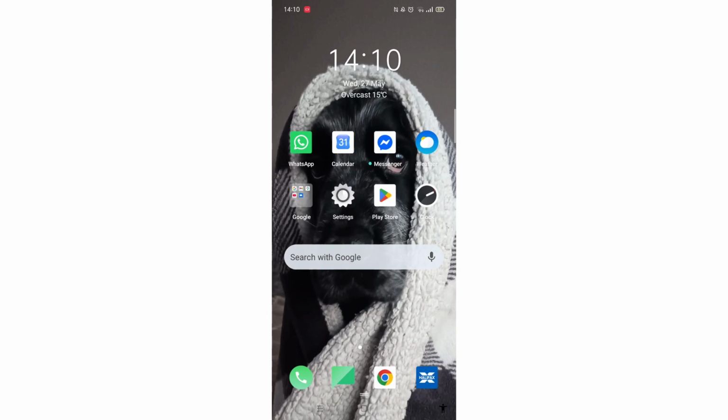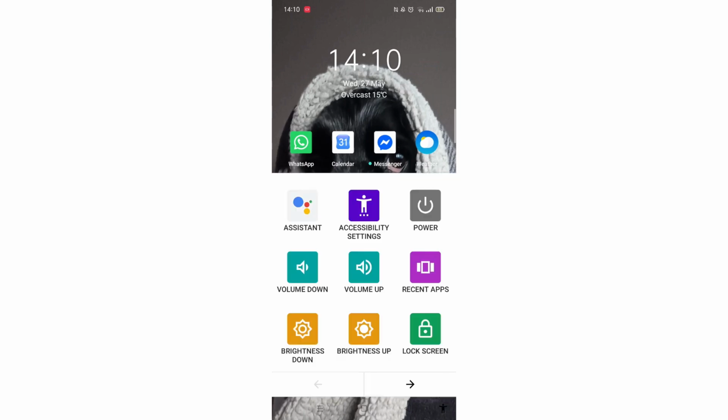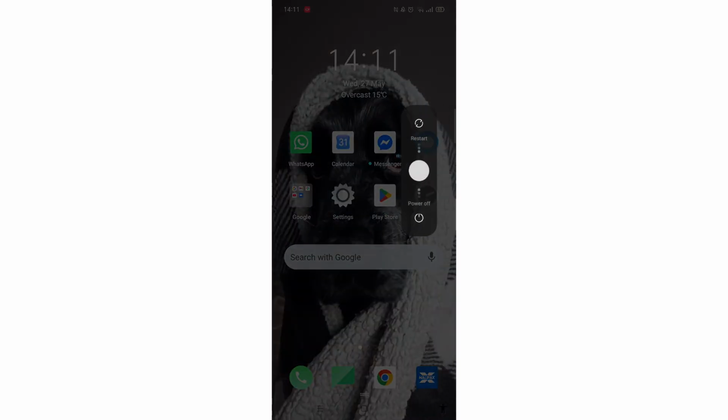Come back out, and then at the bottom you can see the little person icon, which is for the accessibility settings, and there you can see the power button. If you click on that, it'll then give you the option to restart or power off.